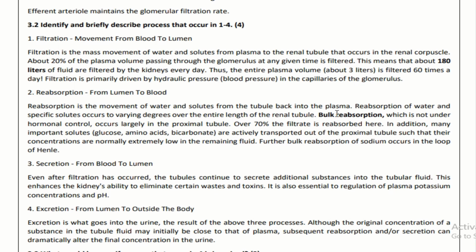About 20% of the plasma volume passing through the glomerulus at any given time is filtered. This means that about 180 liters of fluid are filtered by the kidneys every day. Thus, the entire plasma volume is filtered 60 times a day. Filtration is primarily driven by the hydraulic pressure, or blood pressure, in the capillaries of the glomerulus.